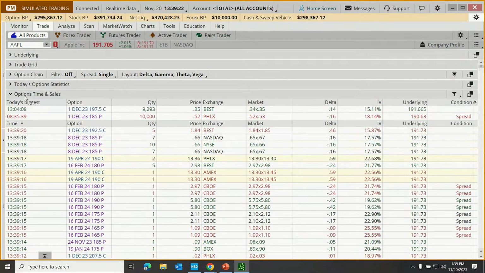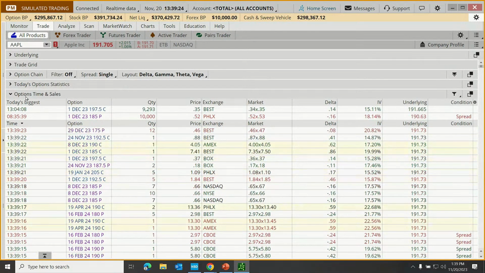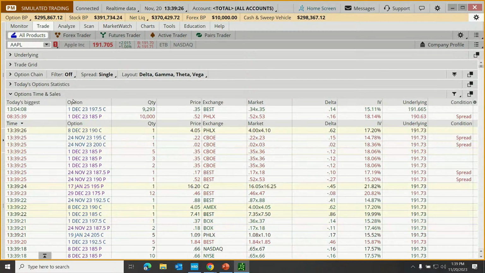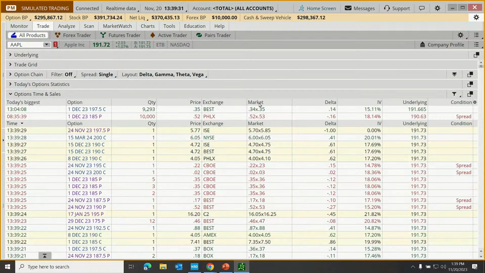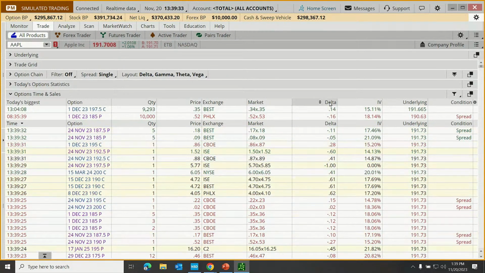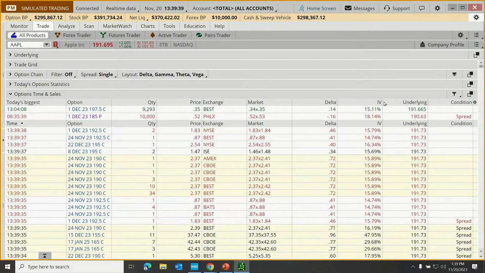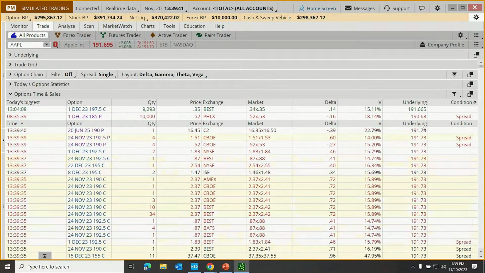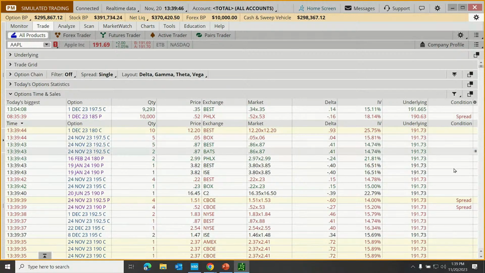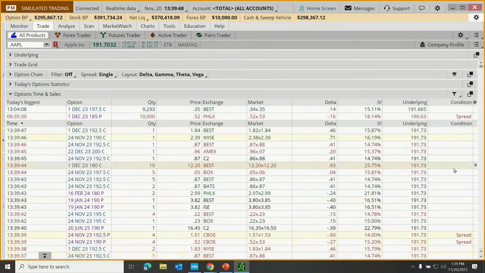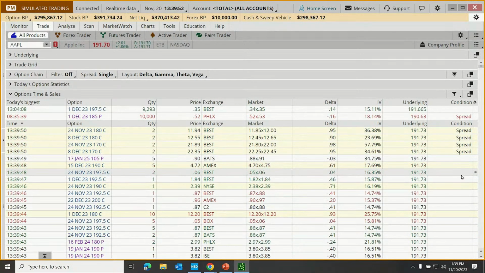It tells us the option, the quantity, the price, the exchange the trade came from, the market at the time, the delta the trade transpired at, implied volatility, what the underlying price was, what the stock was at the time of the trade, and the condition. This is either just going to be an individual leg trade, or some sort of a spread, a multi-leg strategy.